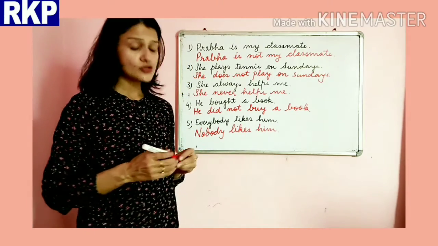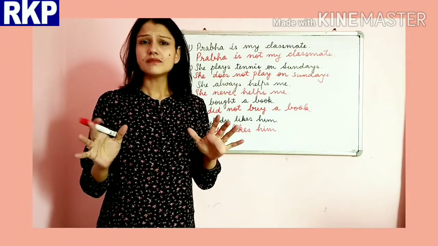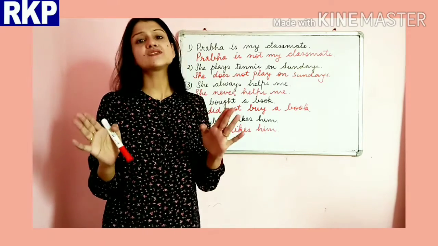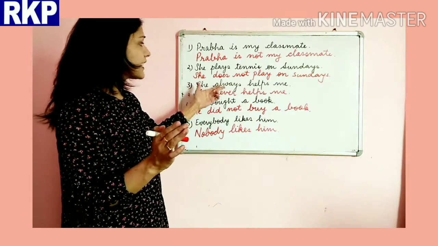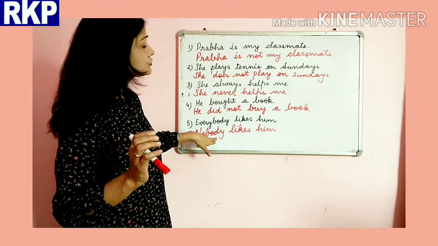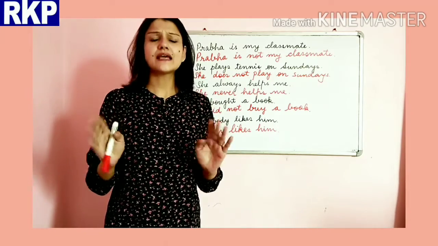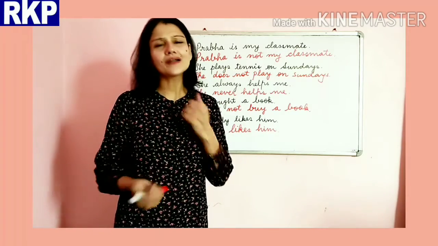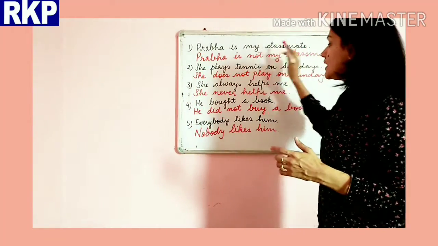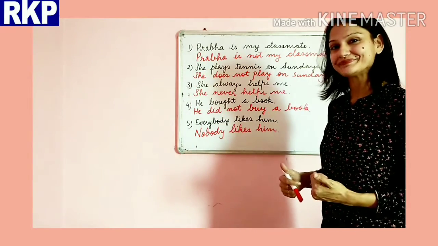So the main idea here is just don't cram the rule that yes, we have to use the word not here. No, please read the sentence carefully. Like here I said always, we did not use doesn't or do not whatever. Here also, right? So accordingly, see the sense, see the sentence, and accordingly you should transform your sentences. So I hope these sentences and how we are supposed to change them, that is clear to you.